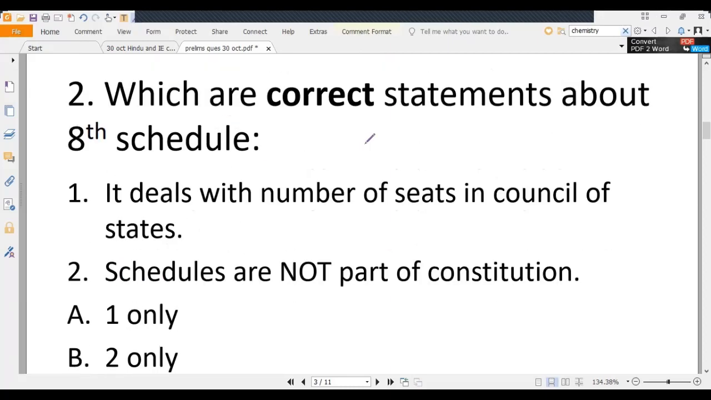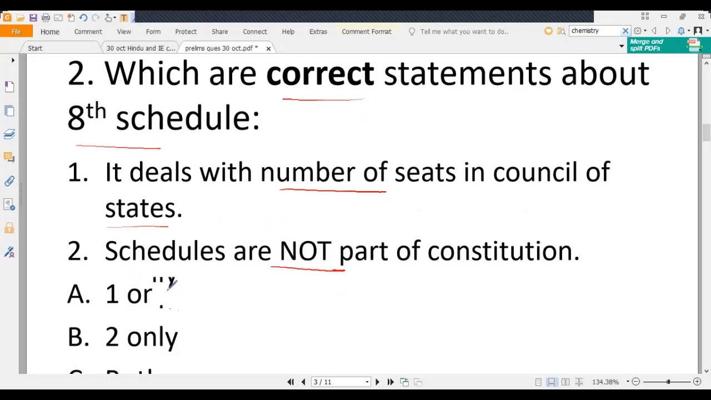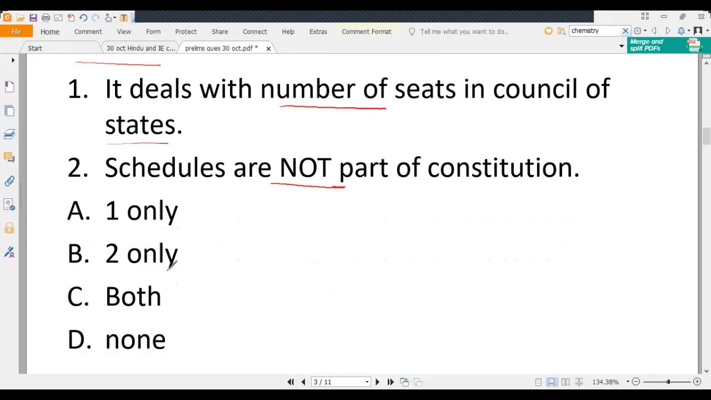Question 2: which are correct statements about the 8th schedule? Statement 1: it deals with the number of seats in the Council of States, that is Rajya Sabha. Statement 2: schedules are not part of the Constitution. Your options are 1 only, 2 only, both, and none.